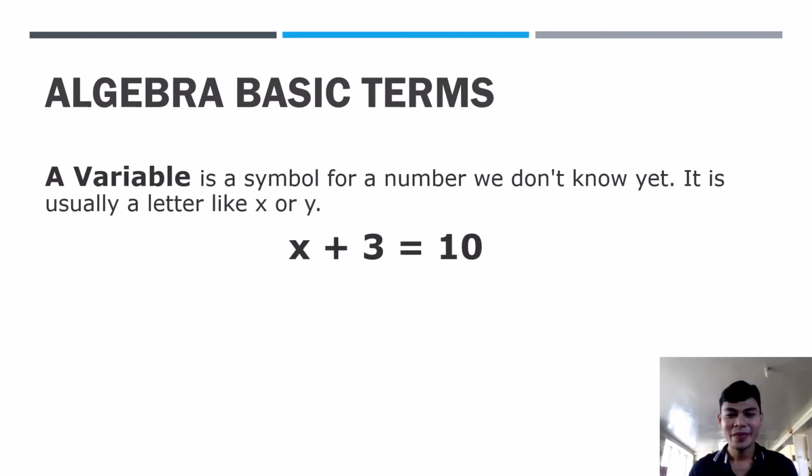Okay, so the second term that you should know in algebra is a variable. Usually we hear the word variable. So you must know the concept of a variable so that in higher mathematics or higher algebra, you would know what is being asked. So when we say variable, it is a symbol for a number that we do not know yet. Again, it's a symbol.